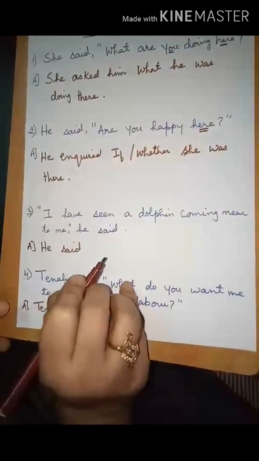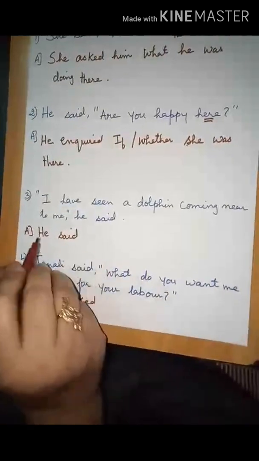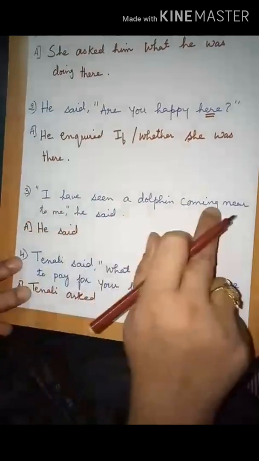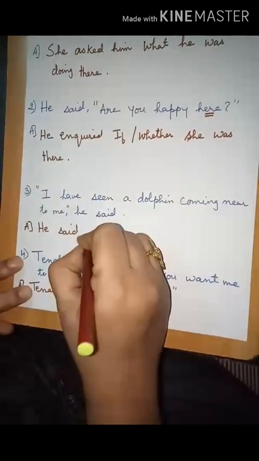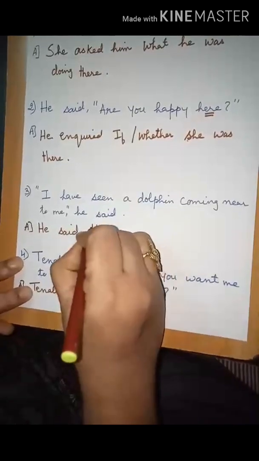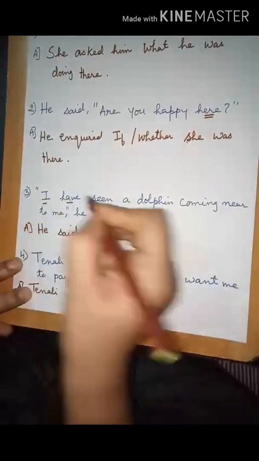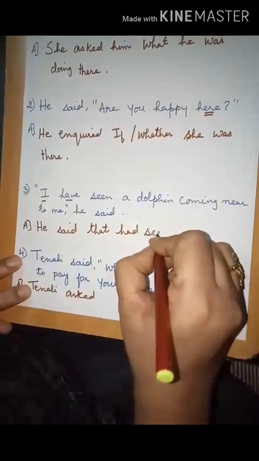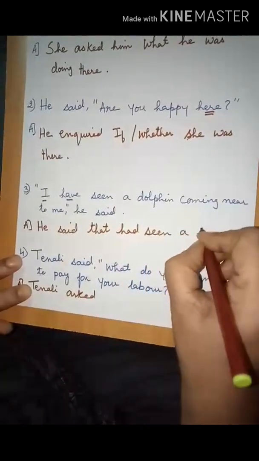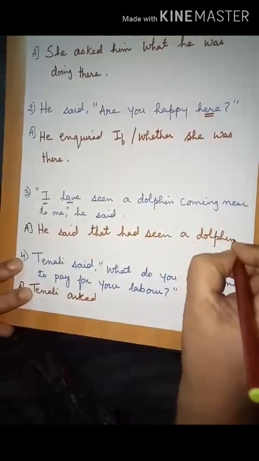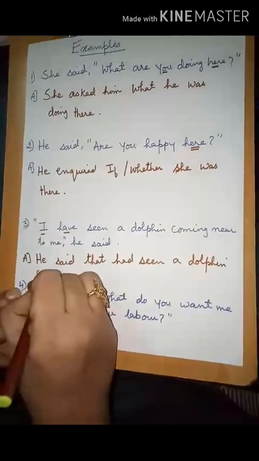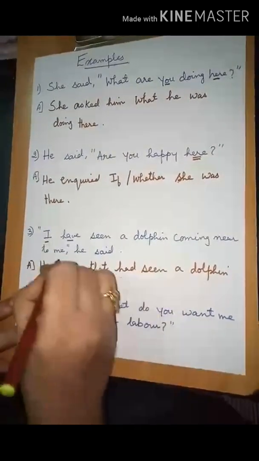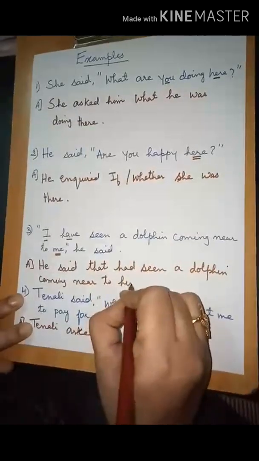I have seen a dolphin coming near to me, he said. So what it is, he said. Now as this is a simple statement, we have to introduce the word that. He said that. This has to be changed, this has to be changed. He said that he had seen a dolphin coming near to, this will also change, near him.